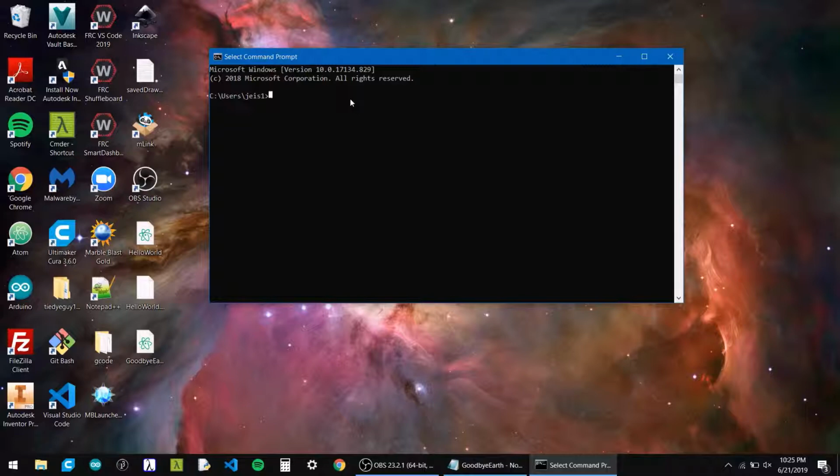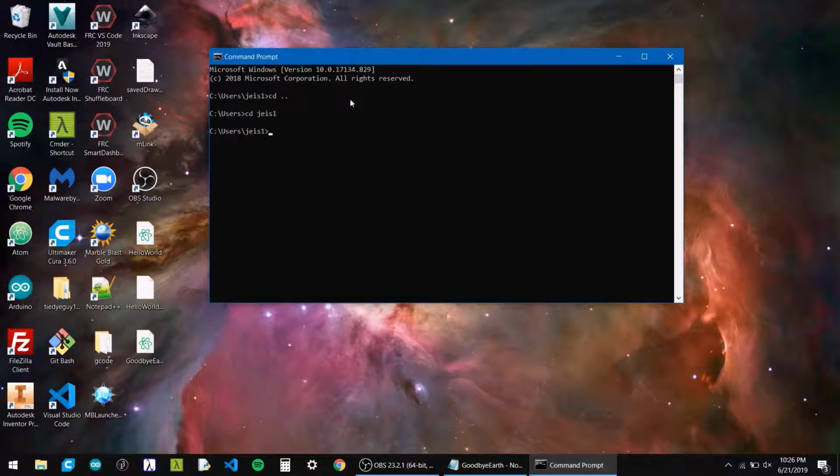The most important commands you need to know for the command prompt are cd, which stands for change directory, and dir, which stands for directory. Directory is just a fancy name for folder. Let's practice with that. So cd and then .. means go up one level. So cd .. should put me at C:\Users. So let's see if that works. Bam. So we're in the Users folder now. If I want to go back, I say cd JEIS1.